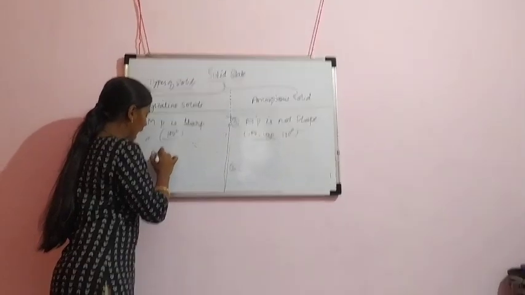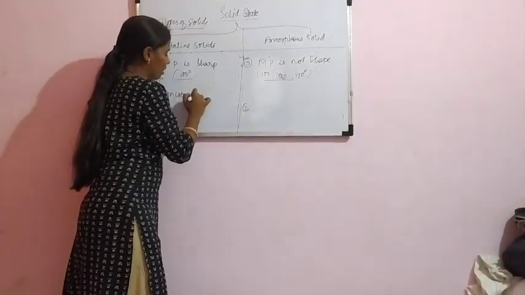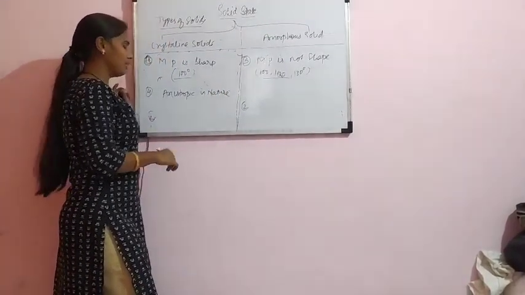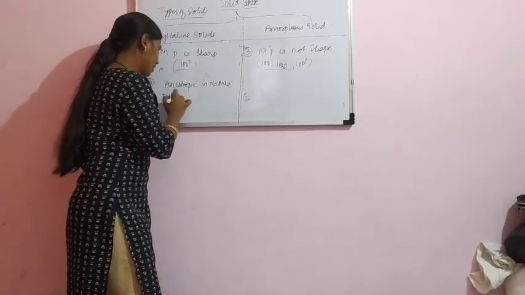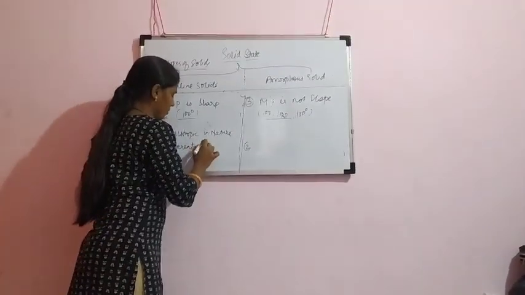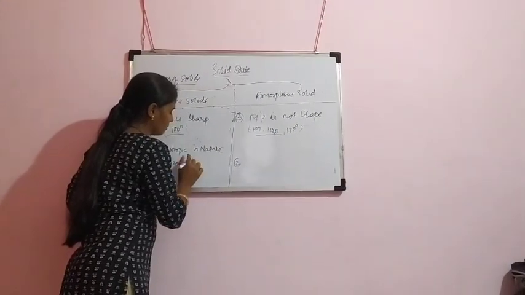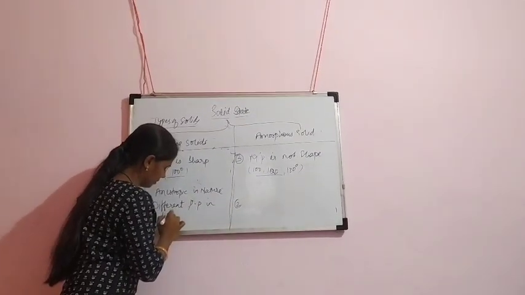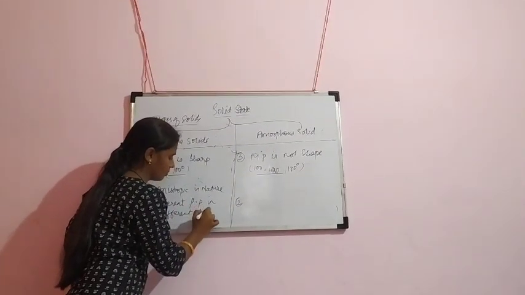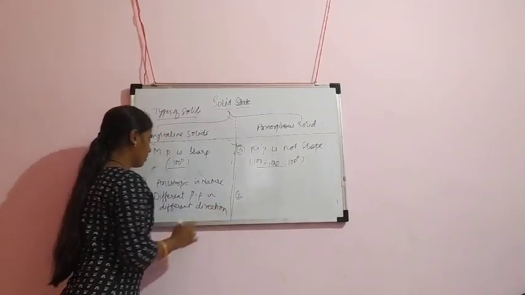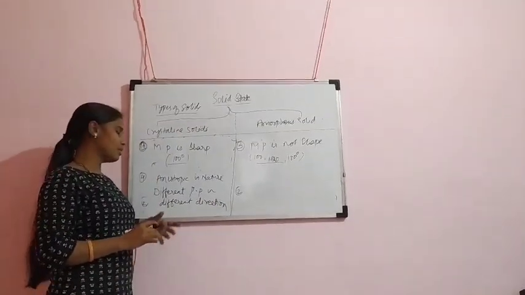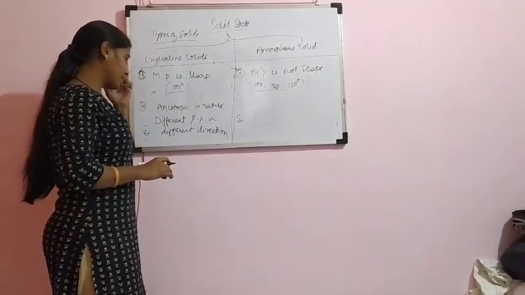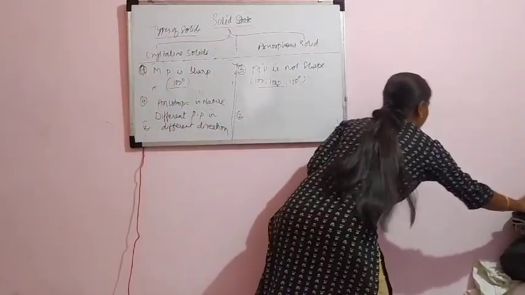In the fourth one, anisotropic. Anisotropic in nature. Okay. Anisotropic nature means different physical properties in different directions. Okay, crystalline solids. The fourth point is anisotropic in nature. Anisotropic in nature means, for example, I will explain quickly.